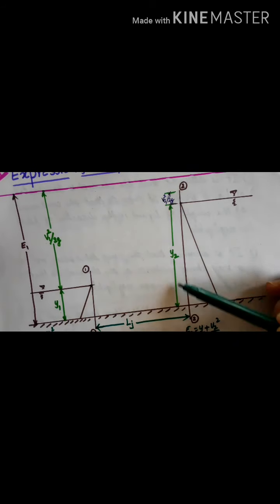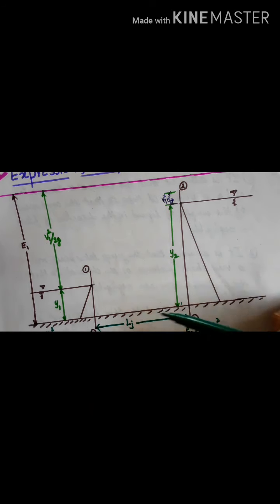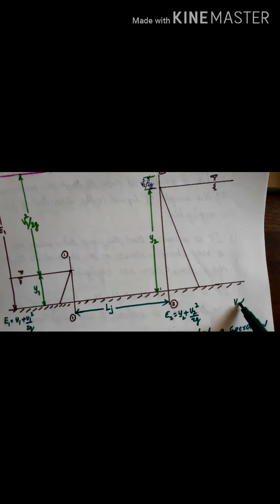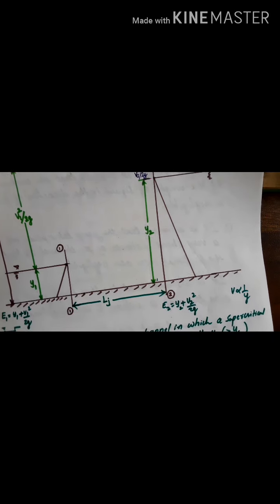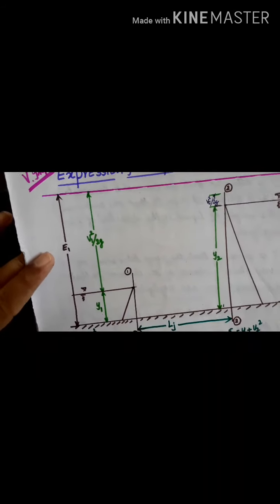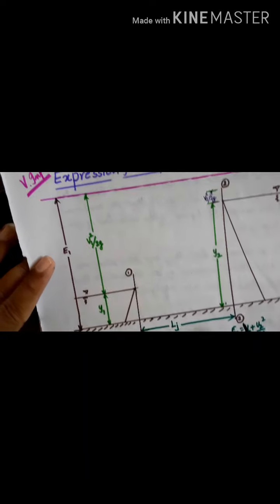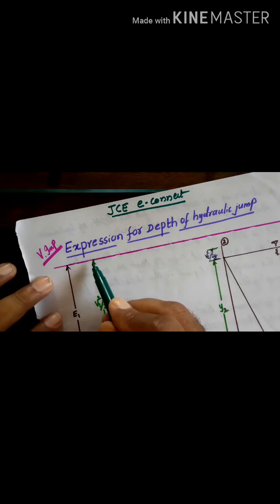Higher the depth, lower is the velocity. If the depth is high, the velocity will be lower, as we know the velocity is inversely proportional to the depth of flow. So higher the depth, lower the velocity; lower the depth, higher the velocity. So the same discharge can be passed in two different depths, because lower depth gives higher velocity, and higher depth gives lower velocity.